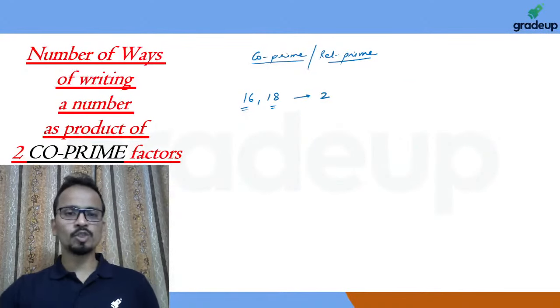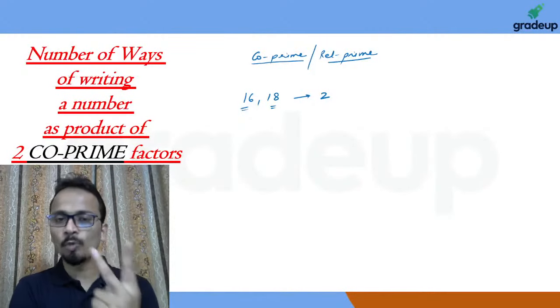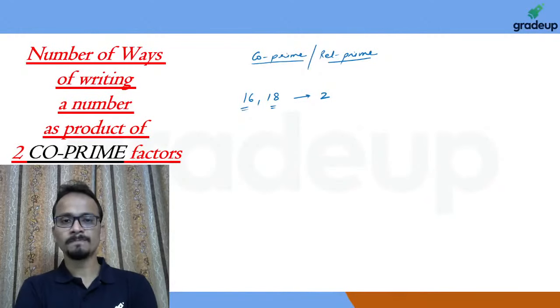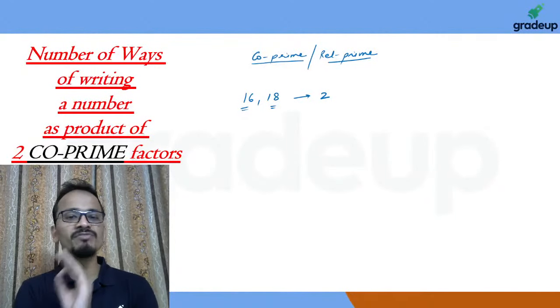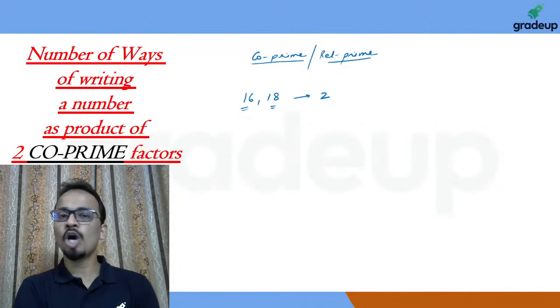Coming back to co-primes, I'll repeat the definition. Two numbers are said to be co-prime with respect to each other if they don't have any common factor except one, because one will be the common factor among any two numbers.